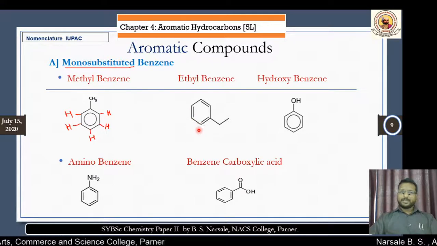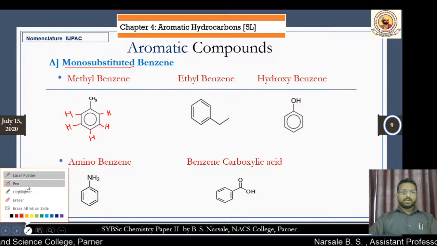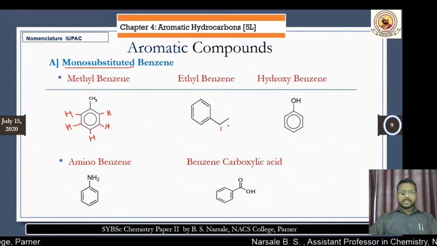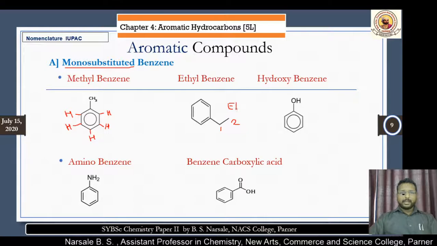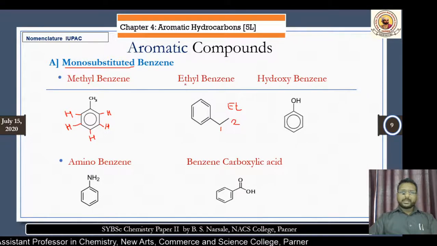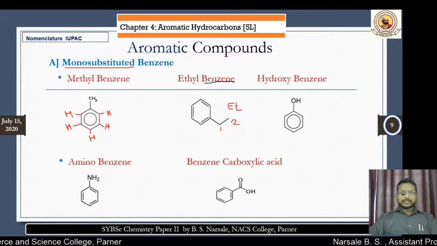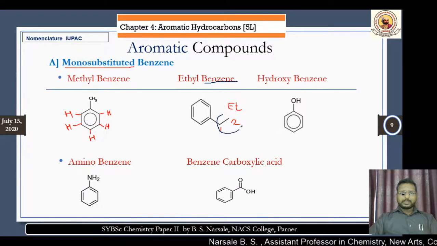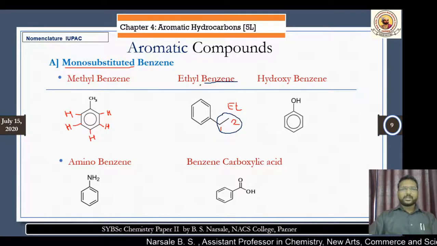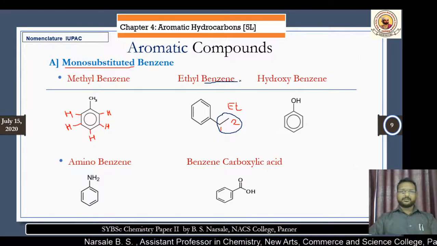Similarly, you can easily say this for this compound. These are the 2 carbons, and 2 carbons means this group is an ethyl group. As it is an ethyl group, we simply give the name as already mentioned: we use the word benzene, and before that the group present here, the ethyl group.